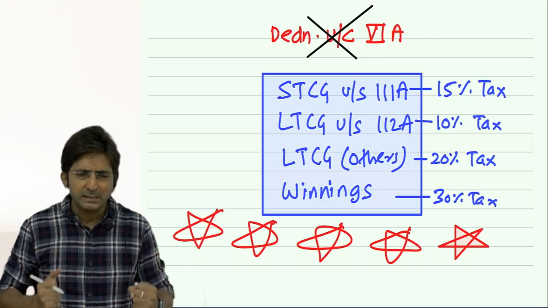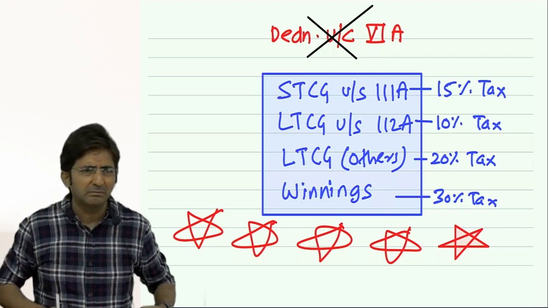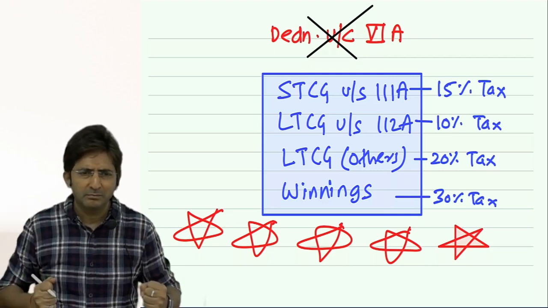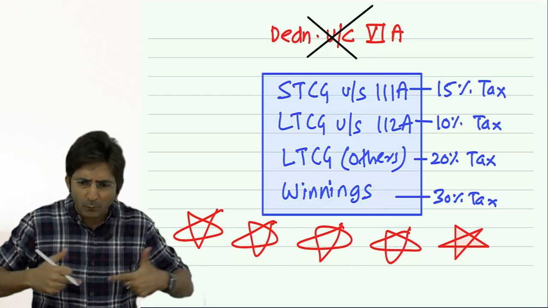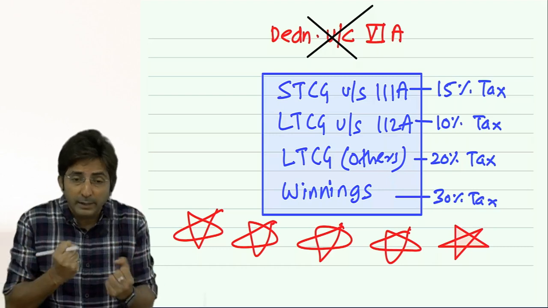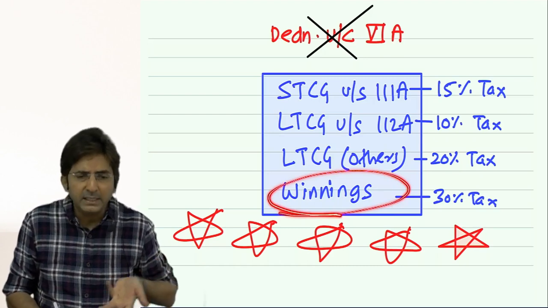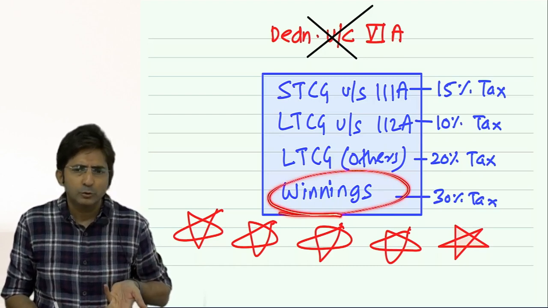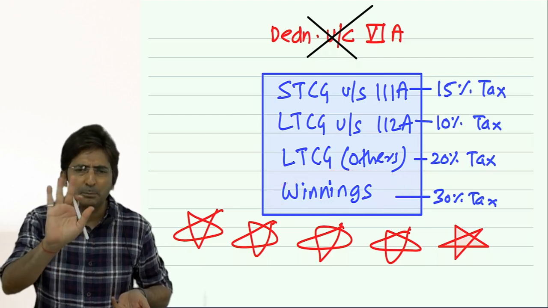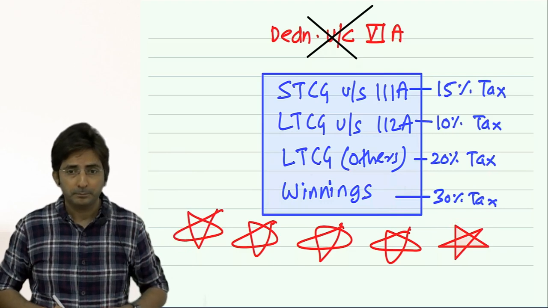Chapter 6A is for my hard earned income. Like if I am doing a job somewhere, I work a lot. If I am doing a business, I work a lot. So when my income is hard earned, I want deduction under chapter 6A. But is winnings hard earned income or easy income? Easy income. So the government says don't expect chapter 6A. In fact, we want highest tax, 30%.